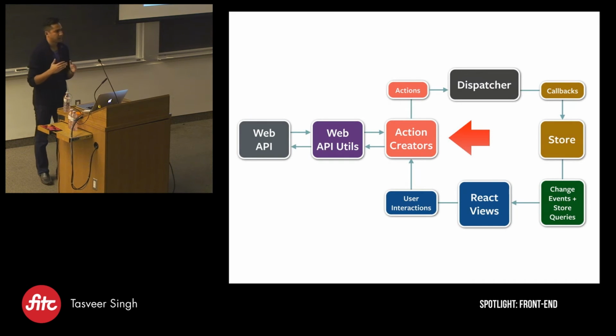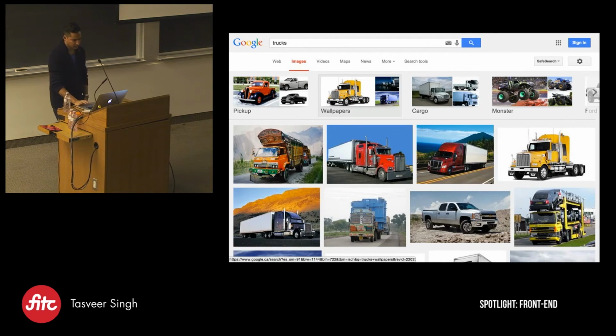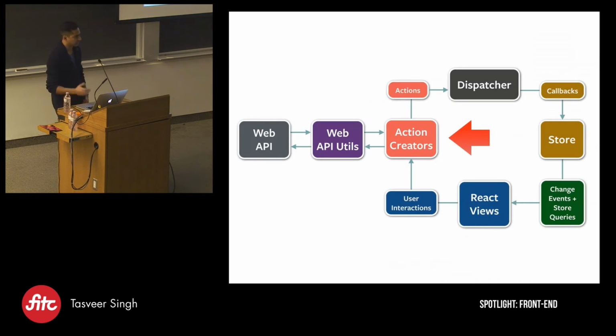So instead of wiring things back to the controllers as we did with MVC, everything is coming from one direction. We get our trucks. Once again, when we click on pickup truck, the same thing happens, right? Creating a new user interaction creates a new action, goes and grabs something over the web, reports back to the dispatcher, changes the stores, and updates our views.